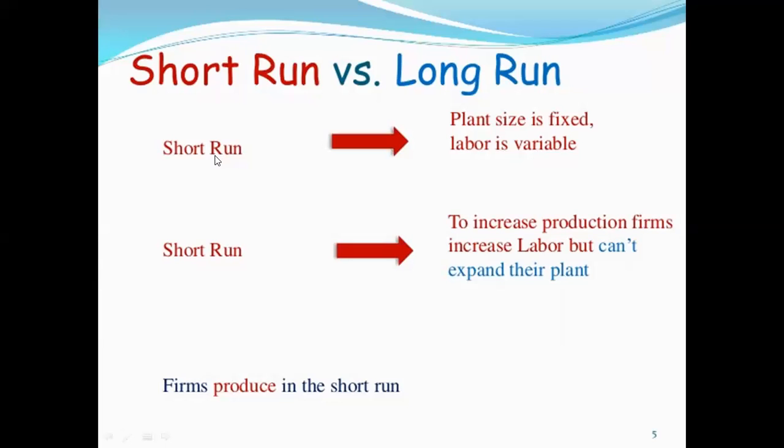For example, if I want to have more production, I have to buy more raw material. I have to use more labor, right? I have to use more fuel and power on the machinery. So that is all variable factors.